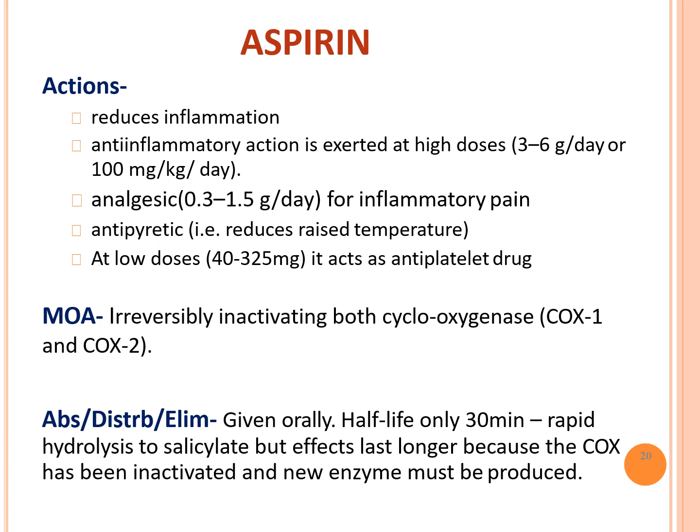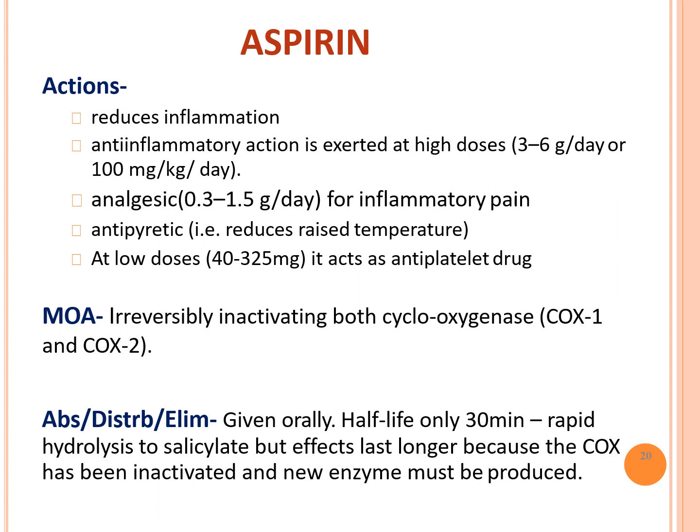The action is to reduce the inflammation. So the anti-inflammatory action extends from 3 to 6 grams per day or 100 milligrams per day. Now, as analgesic, 0.3 to 1.5 grams per day for inflammatory pain. Antipyretic, that is, it reduces the rise in temperature. The same dose as analgesic can be used as an antipyretic. But the main drug used as an antipyretic is paracetamol, which is very commonly used.